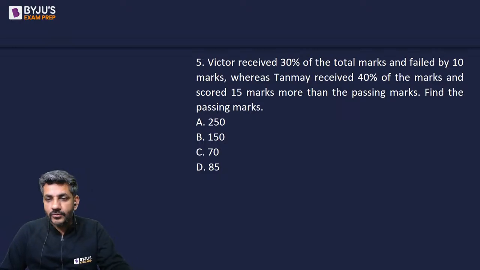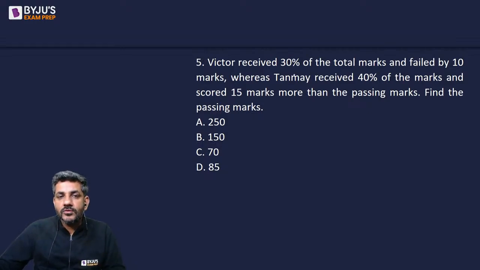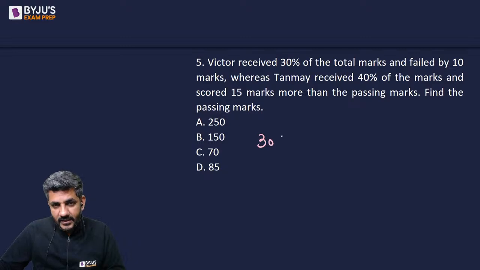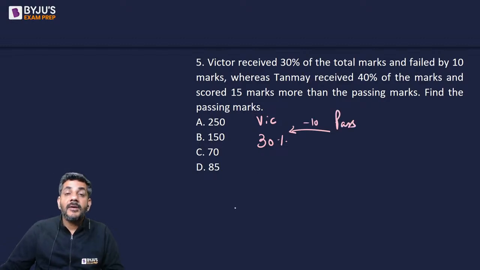चलिए करना शुरू करते हैं फिर. We have got 2 answers from music core and Ishwar. Victor received 30% of the total marks and failed by 10 marks. So Victor has received 30% of the total marks and he failed by 10 marks. So it is 10 less than the passing marks.